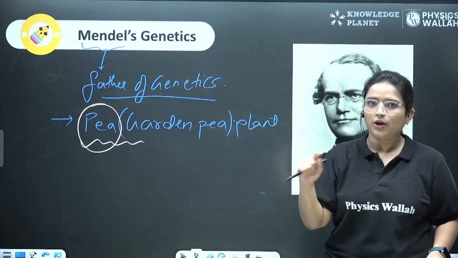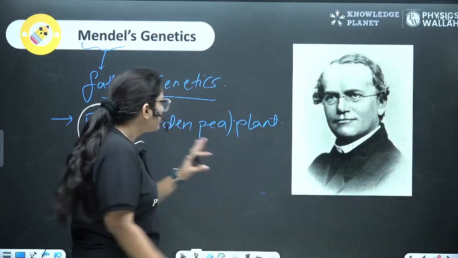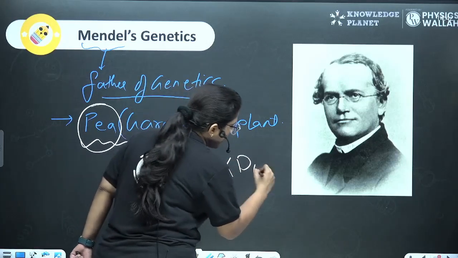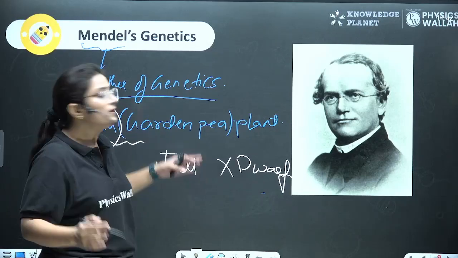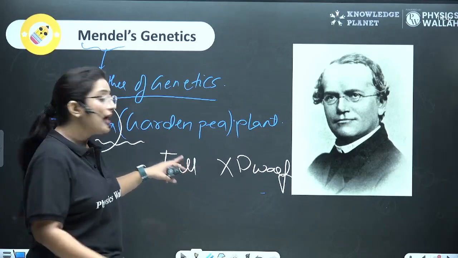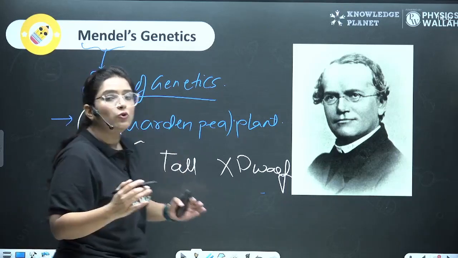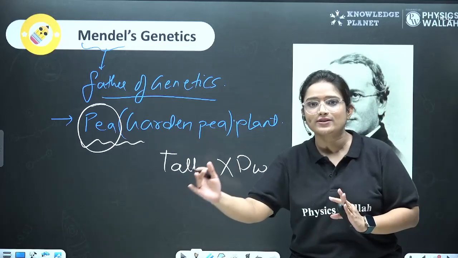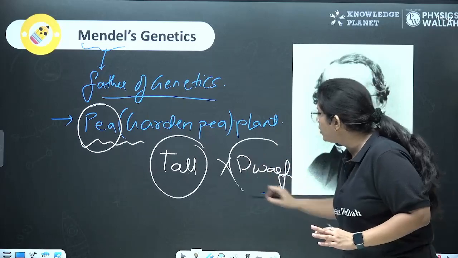So for that, he decided that I will have a tall plant and a dwarf plant. But how is it possible that this tall plant would be homozygous? So what did he do? He mated the plants for generations, so that this plant will only give tall plants and this will only give dwarf plants.